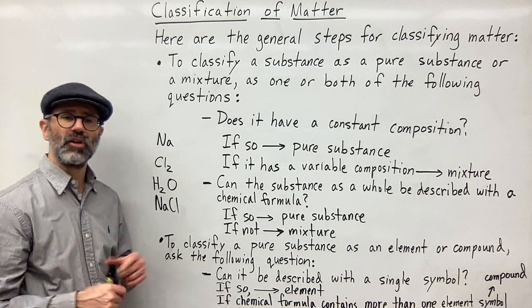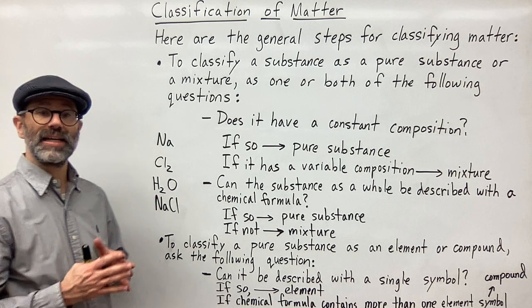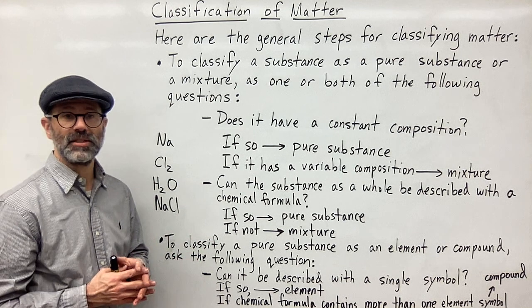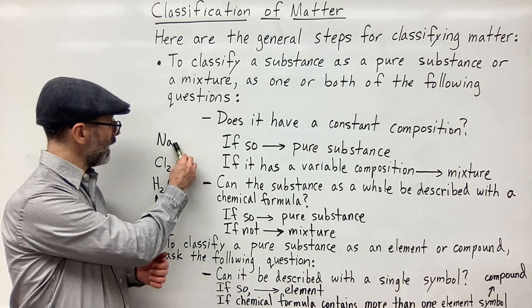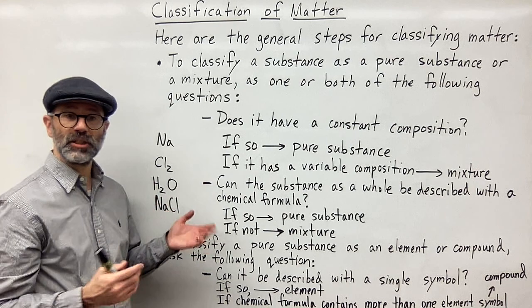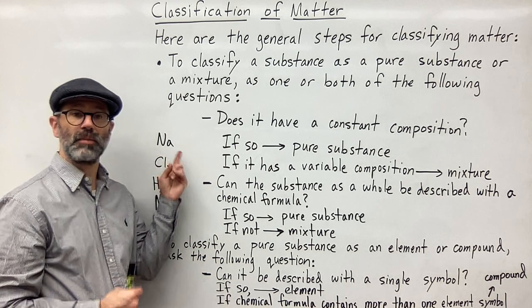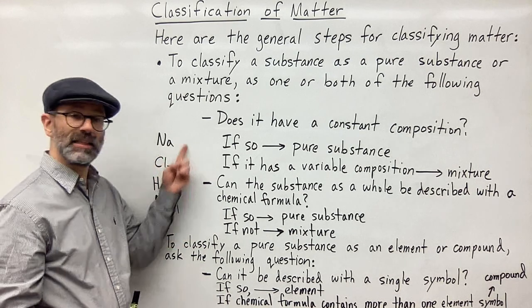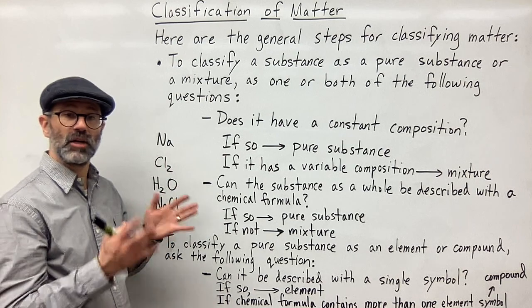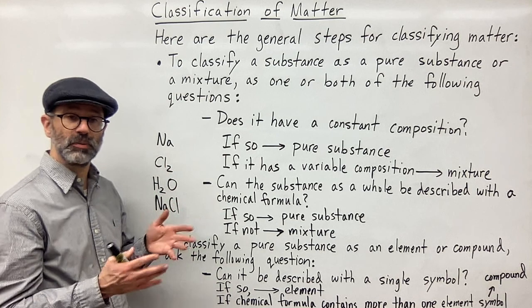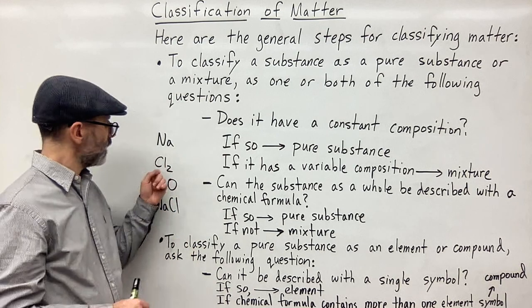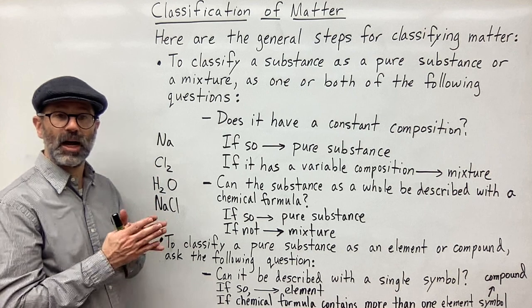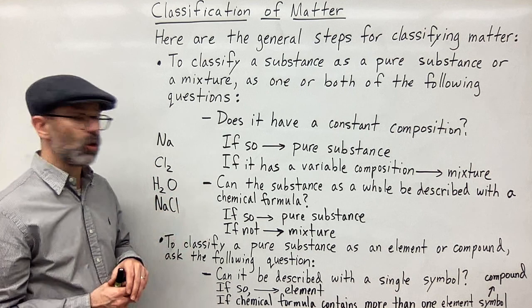The other way also is, can you break it down into simpler substances, right? Sodium, Na, can't be broken down into simpler substances because it's only made up of one substance. So that's as simple as it can get. You can't break sodium down further into other substances because it's only made up of sodium. Same thing with chlorine. I can't break that up into something other than chlorine.